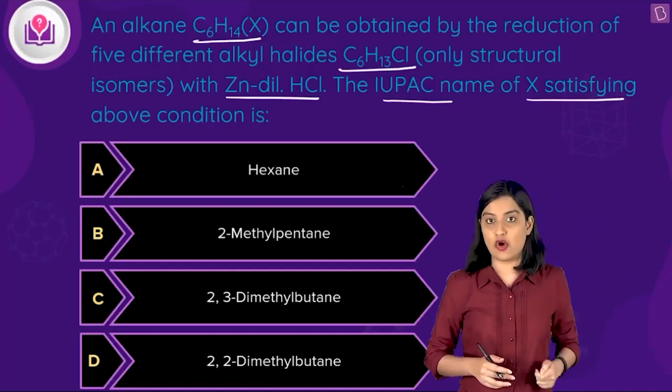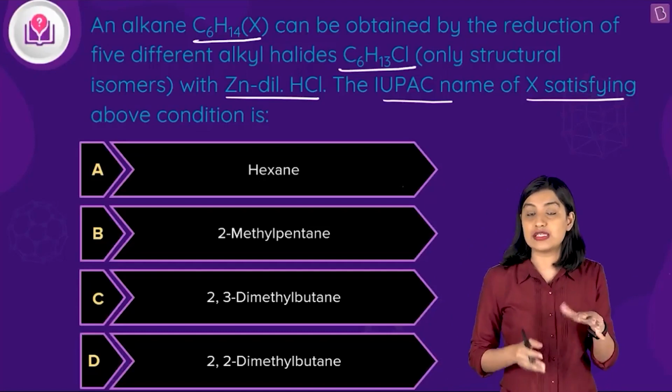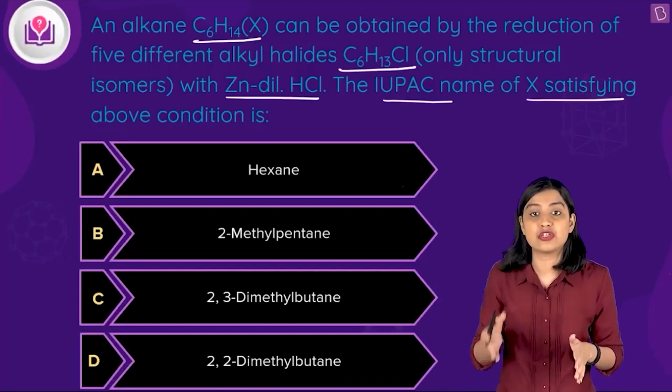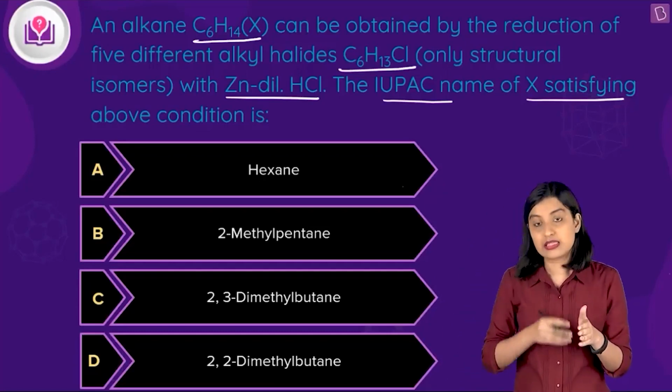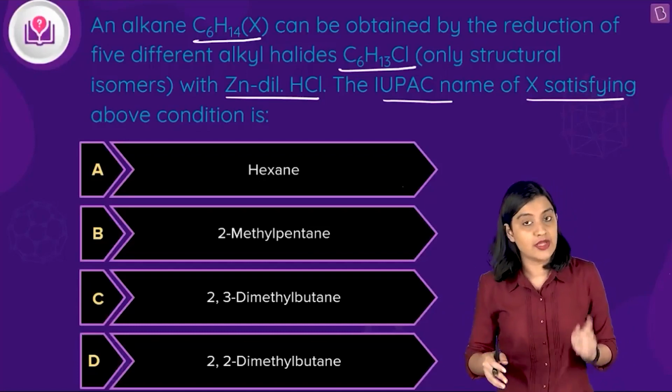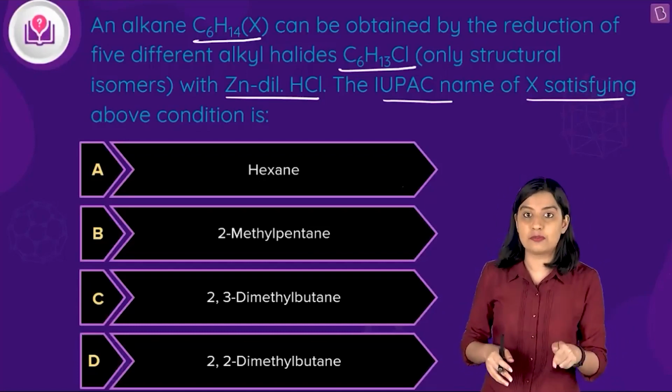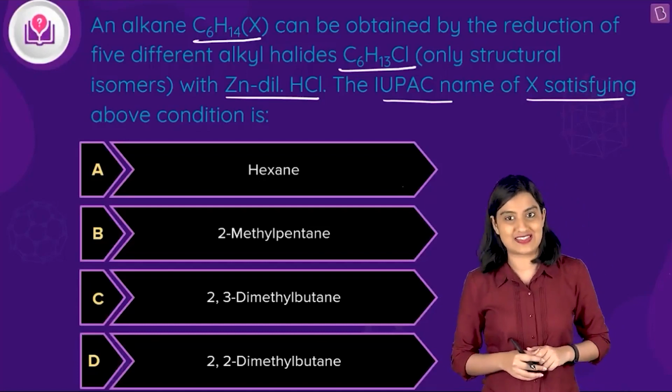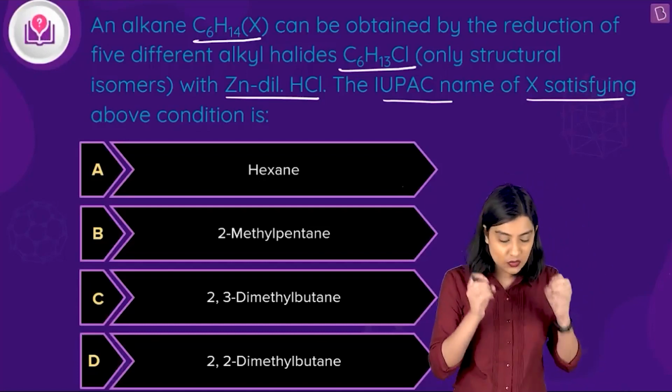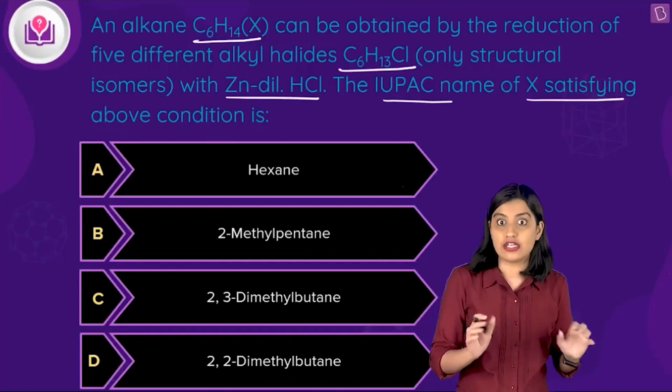So from the given options, if you can check which of these actually give you 5 different structural isomers for the same base chain of carbon atoms, then you can say that the same option is going to be your right answer. Okay, let's look at it in detail and reach an answer. So first you have option A, hexane, or n-hexane is what we are talking about.